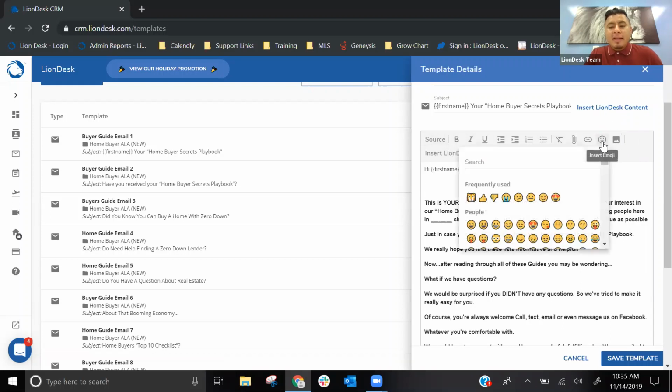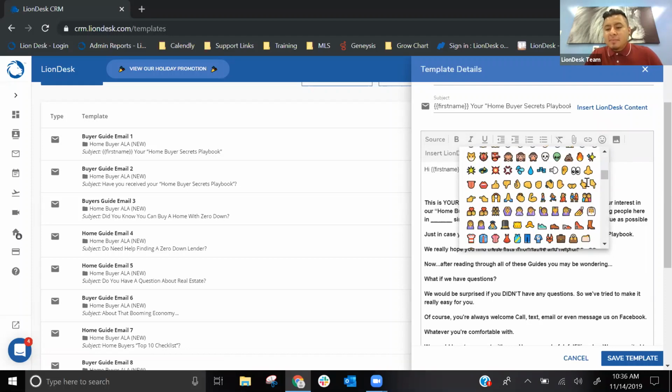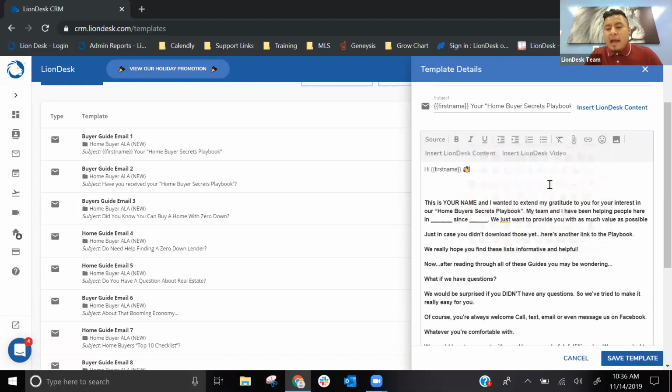So LionDesk does have its own emojis that you can use to send out in your emails, also text messages as well. You just scroll from this list and you can add a couple of emojis, right? So I have this hand waving. Not only that, but you can also add images. And this is definitely going to be a step up from V1.